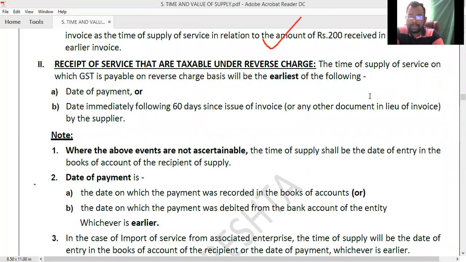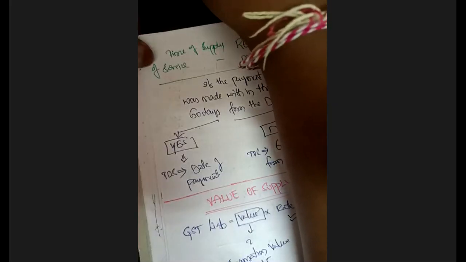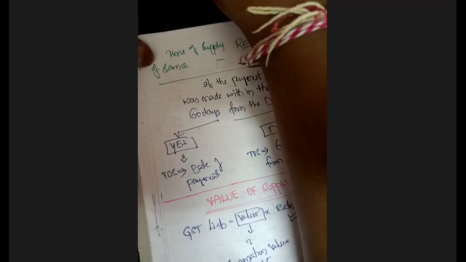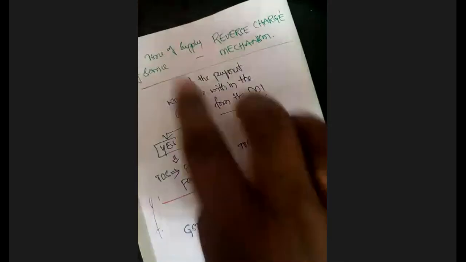Time of supply of services in the case the tax is payable under reverse charge mechanism. Okay, ma. So, in the case of reverse charge mechanism, time of supply of service.